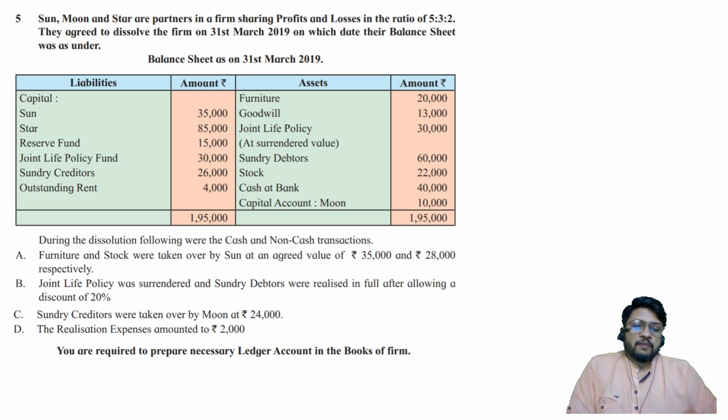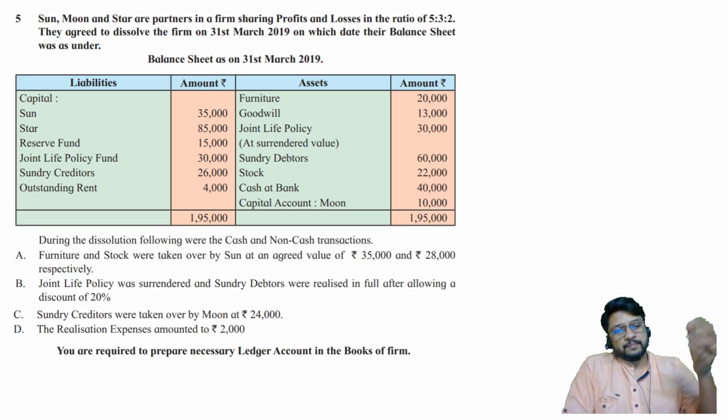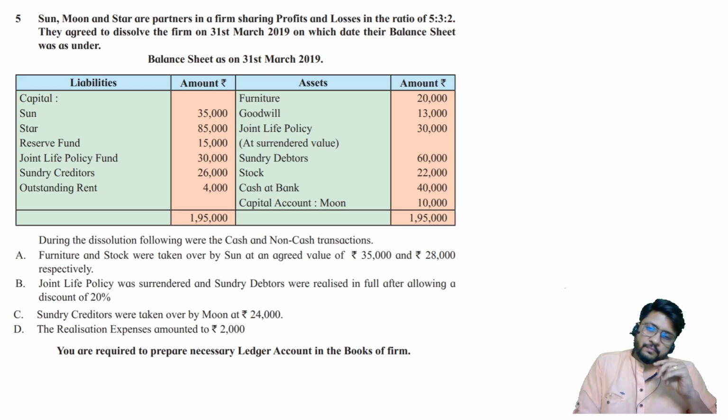So if any one partner expires, in that case the policy will be matured and then you will get the full value of the policy. But here what has happened, instead of any partner expiring, they have decided to dissolve the partnership firm. So no partner has expired, but the partnership firm is dissolved even before anybody's expiry. So the policy is not matured. But now since the business is not going to be continued, they don't want the policy. So they are approaching the insurance company and requesting the insurance company to give whatever money is possible.